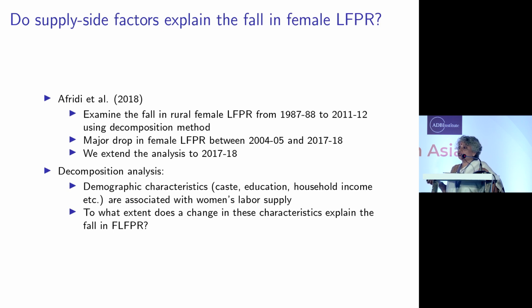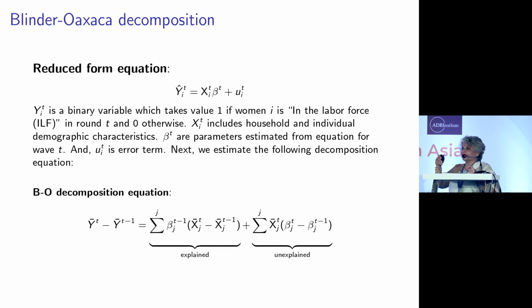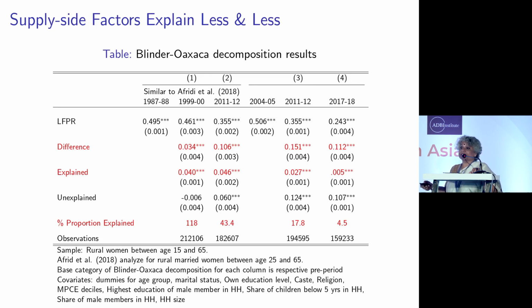To what extent do changes in the supply side characteristics of women explain the decline? And there are techniques to do that. You decompose the decline and attribute it to different factors. Look at the red line which says proportion explained.